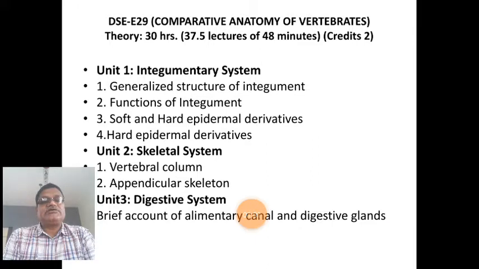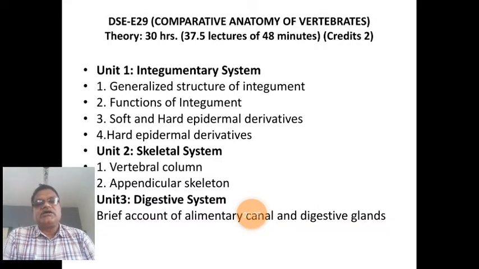In that topic, digestive system, we have to discuss a brief account of the alimentary canal and digestive glands. Means in BSc part 1st as well as in BSc part 2nd, you have studied the digestive system of pigeon or aves, birds, in detail.